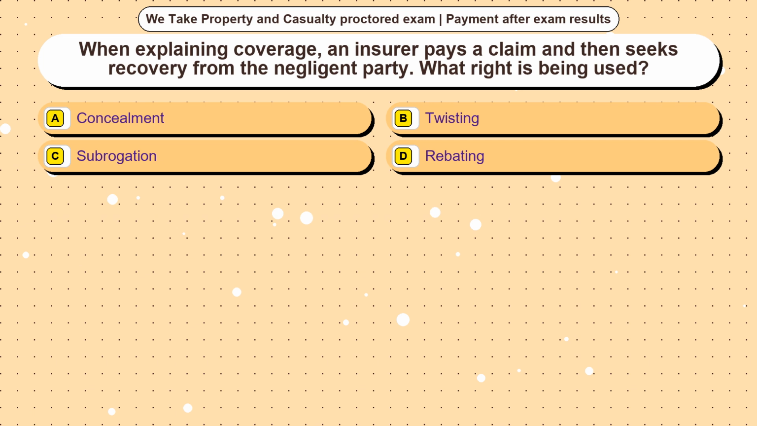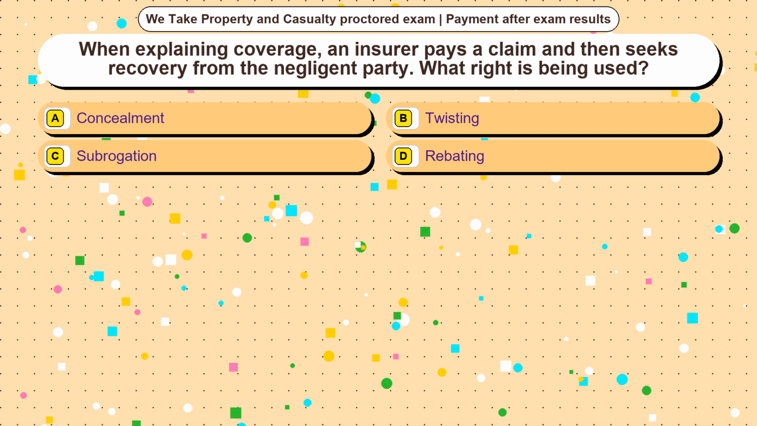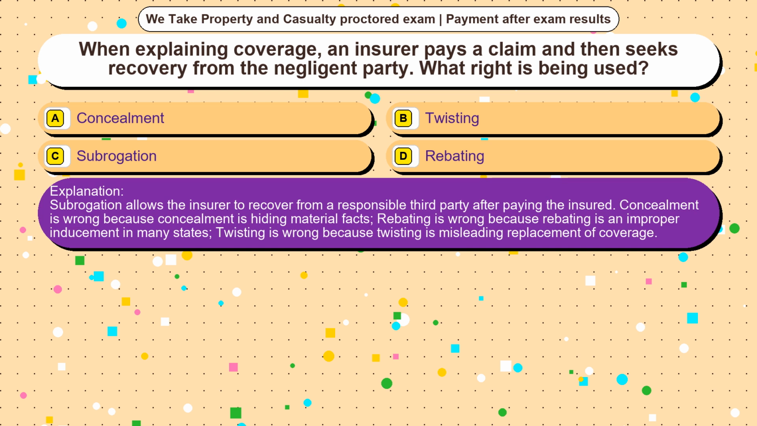Question 20. When explaining coverage, an insurer pays a claim and then seeks recovery from the negligent party. What right is being used? Option A, concealment. Option B, twisting. Option C, subrogation. Option D, rebating. The correct answer is option C. Subrogation allows the insurer to recover from a responsible third party after paying the insured.